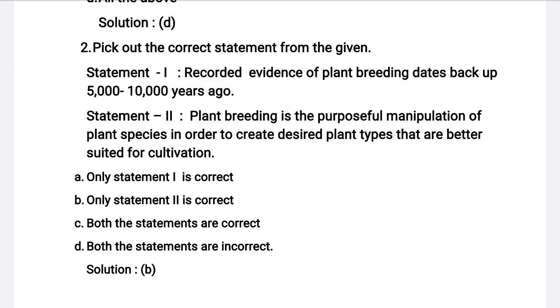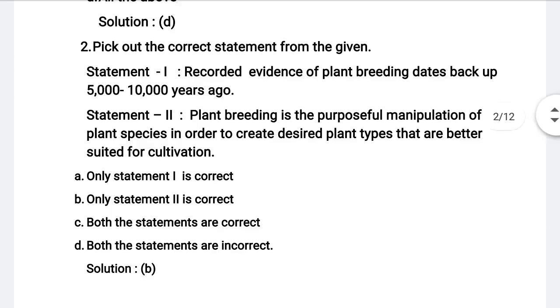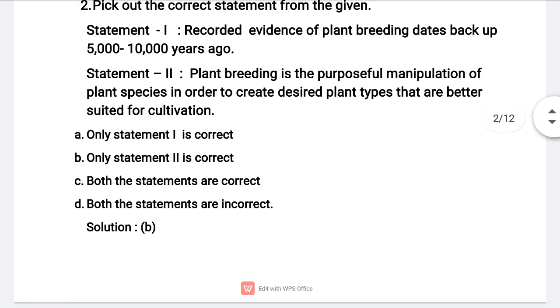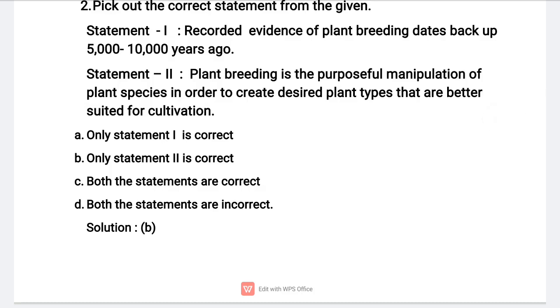Recorded evidence of plant breeding dates back to 9,000 to 11,000 years ago. So the correct answer is only B, nothing but only statement 2 is correct. Statement 1 is incorrect or wrong. Hope you understood this question explanation.